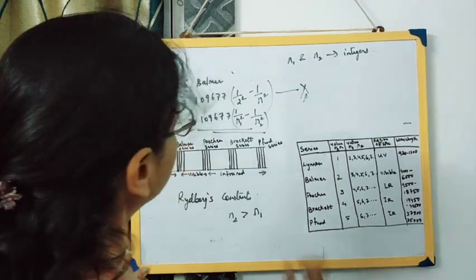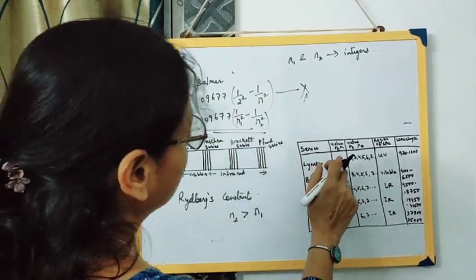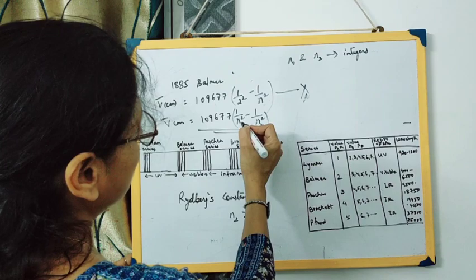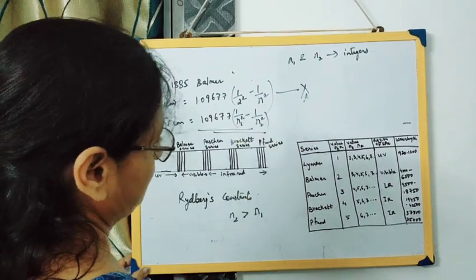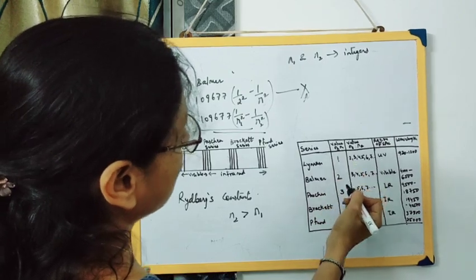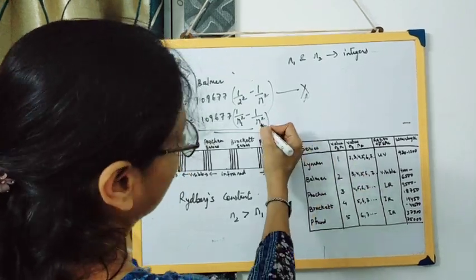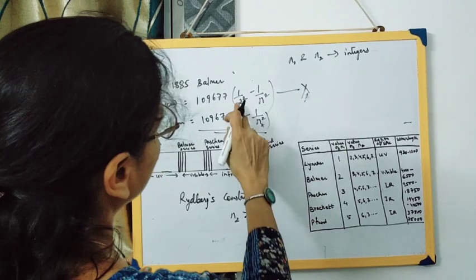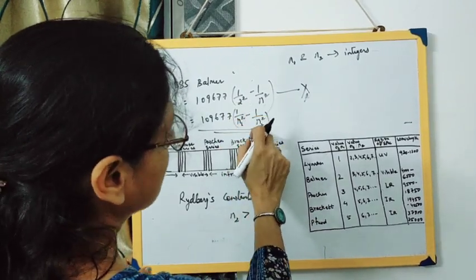Now look here, suppose an electron is present in the Lyman series, so n1's value will be 1, and if it goes from the Lyman series to the Balmer series, n2's value will be 2. So this will be 1 by 1 square minus 1 by 2 square.